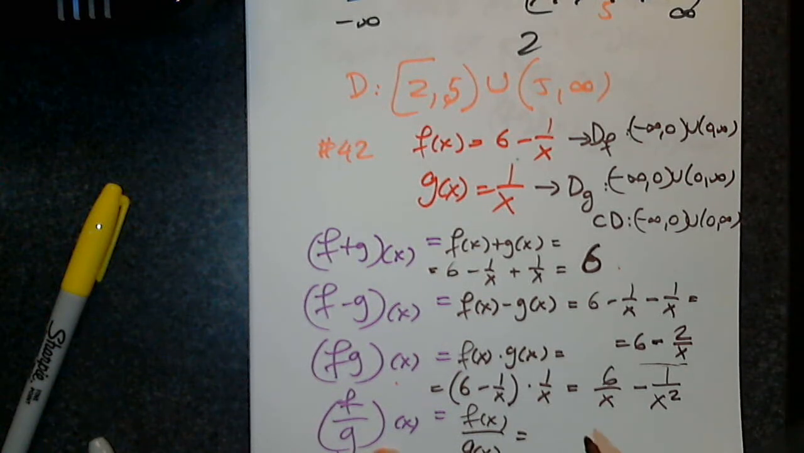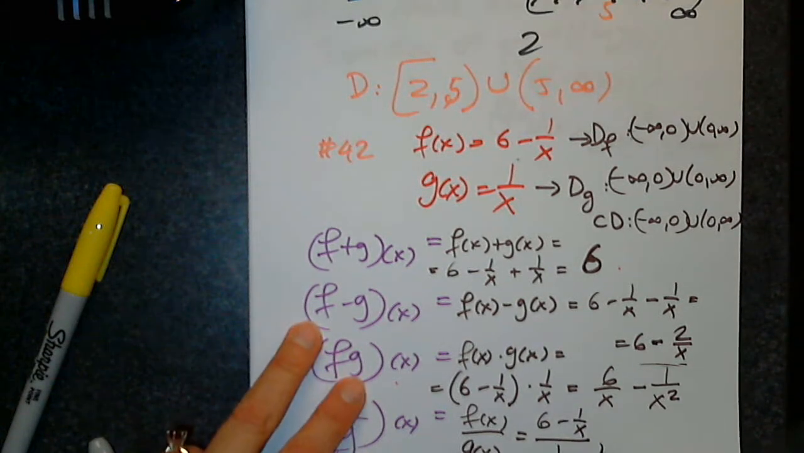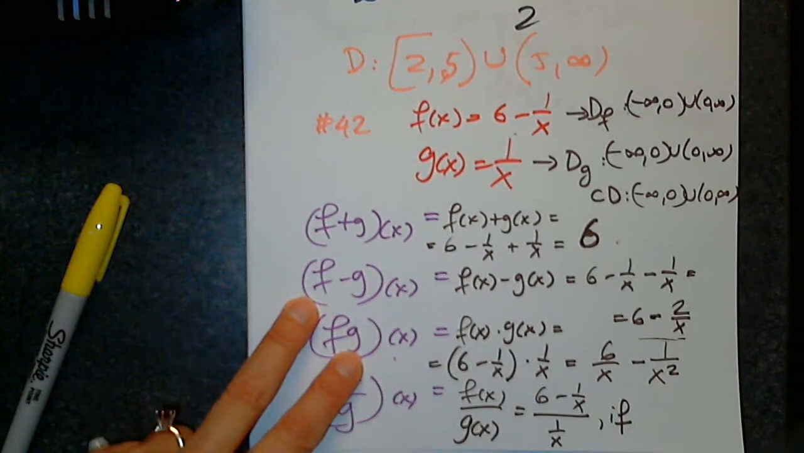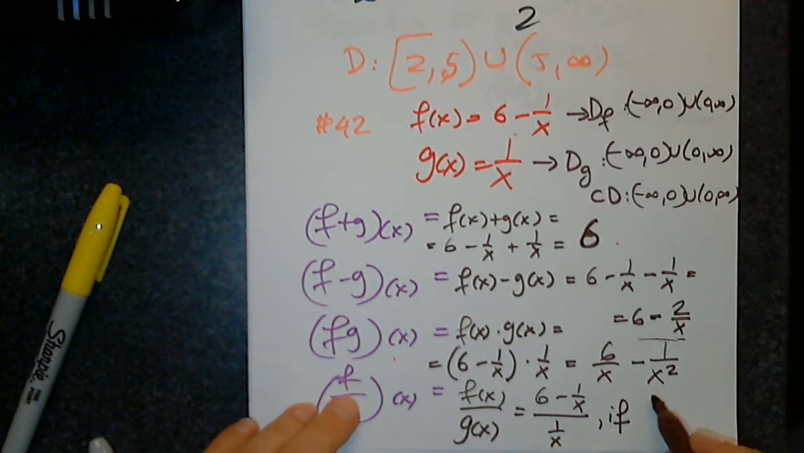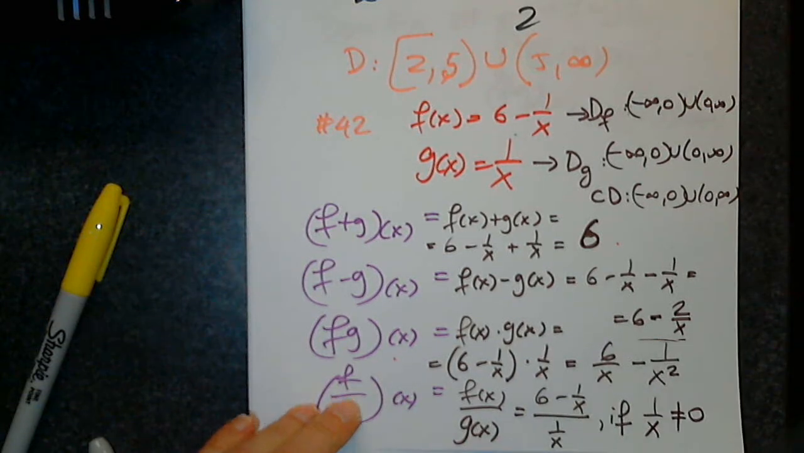I don't have enough room here other than writing the definition f of x over g of x. Or maybe I do. Then 6 minus 1 over x over 1 over x. The question is if, if what? Denominator does not equal 0. Correct. If 1 over x does not equal 0.